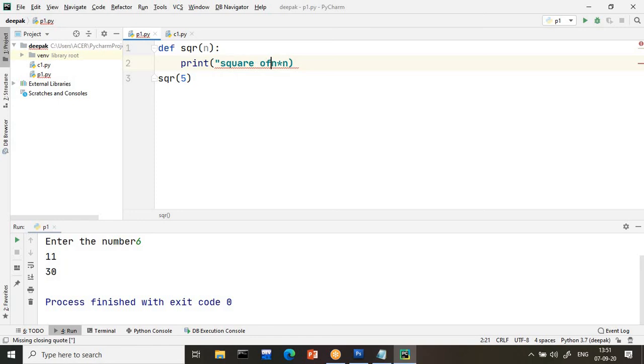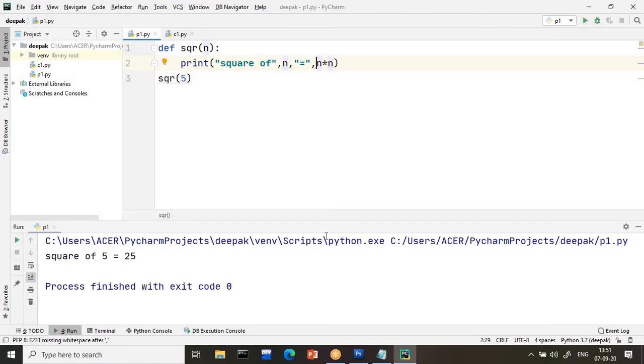If you want some message, I will write here "square of" n, nothing but whatever value I pass, "square of". Already you are aware of this basic fundamental. Suppose I give you 5, it should print square of 5 is equals to 25. See here, square of 5 is equals to 25.